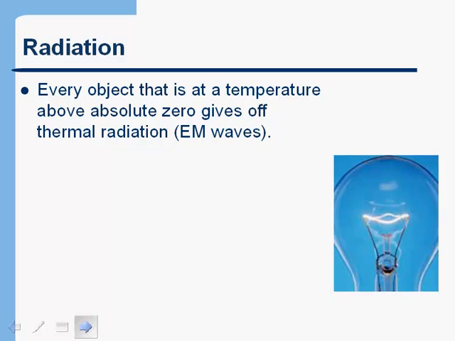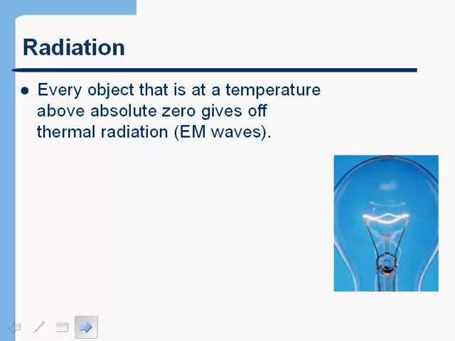Okay, so it turns out that every object that's at a temperature above absolute zero, and that basically means everything, gives off thermal radiation. It gives off electromagnetic waves. So in fact, right now, as you're sitting there watching this presentation, you are emitting electromagnetic waves.